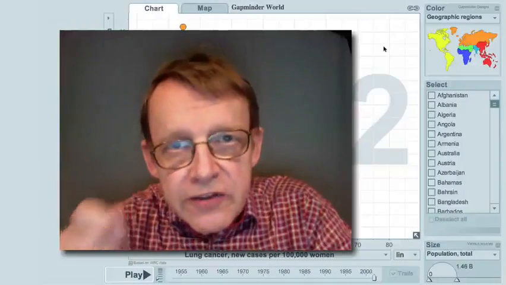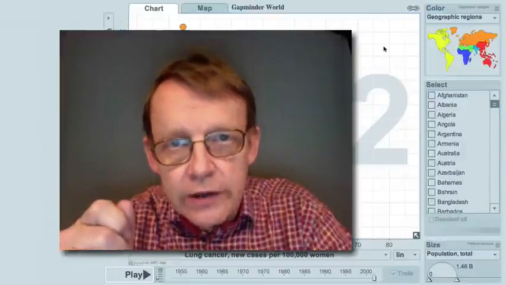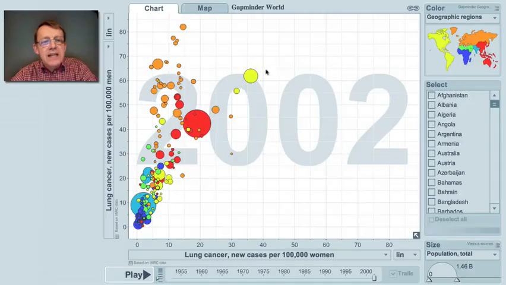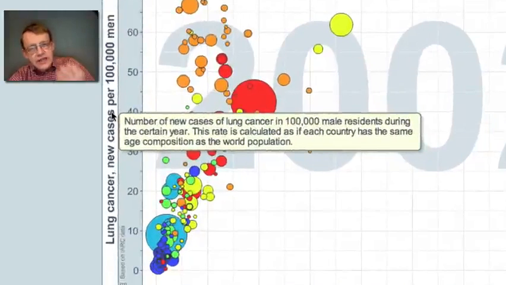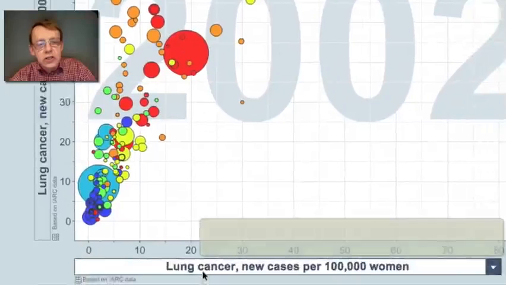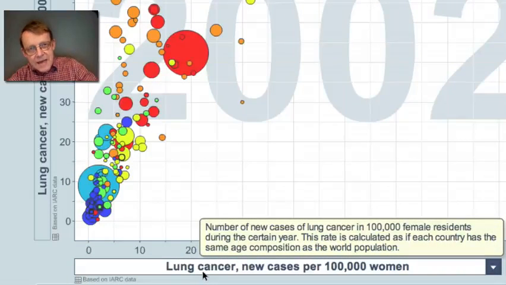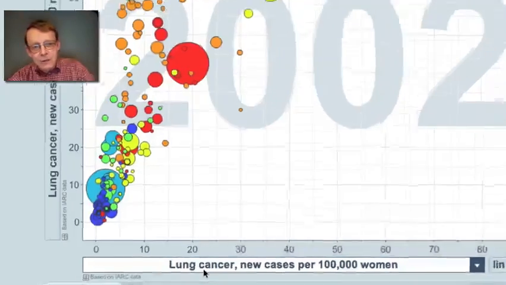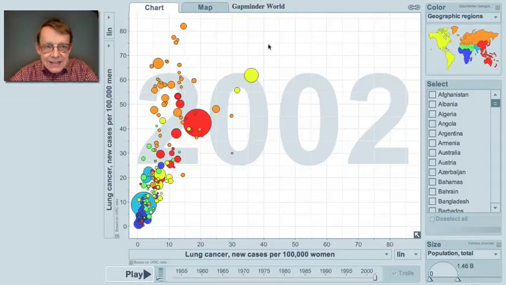Let me show you the gender differences in lung cancer in the world. Look at this graph. Every bubble is a country, the size is the population, the color is the continent where the country is situated. You can see up in the map here in the corner. The vertical axis shows the number of new cases of lung cancer per 100,000 men, and the horizontal shows the number of women that get lung cancer per 100,000 women. And immediately you can see that lung cancer is mainly a male disease. But the proportion between men and women differ between the countries.